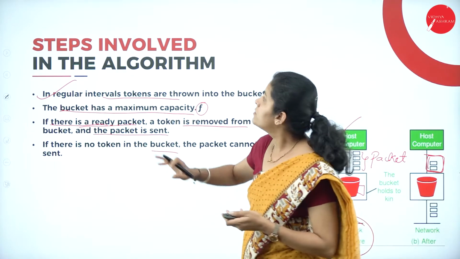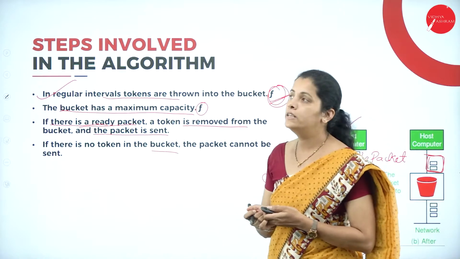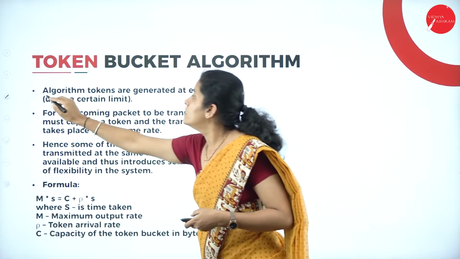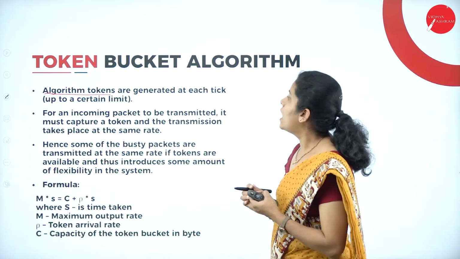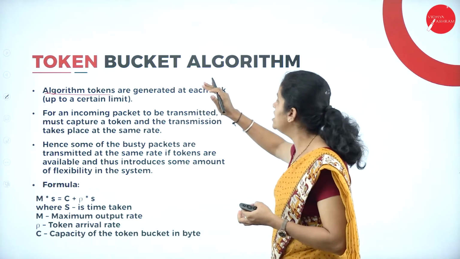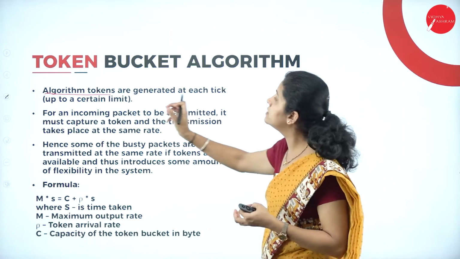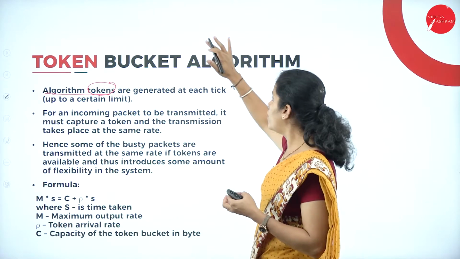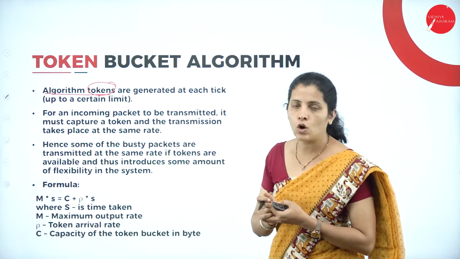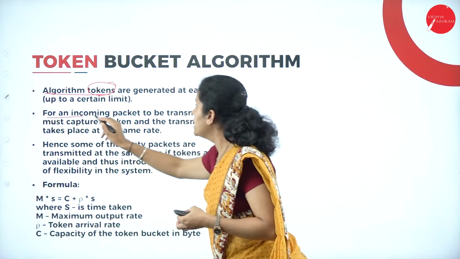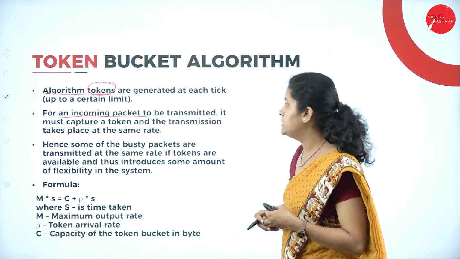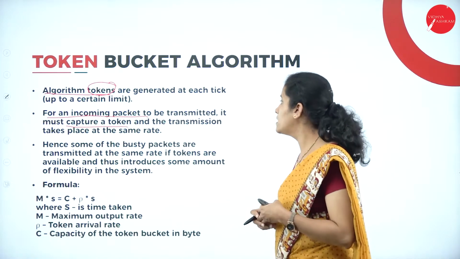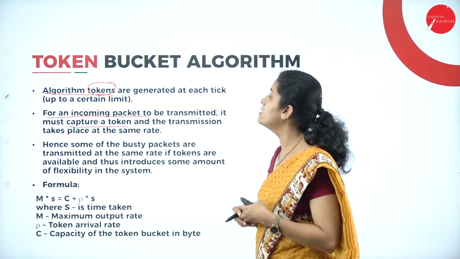These are some of the steps involved in the token bucket algorithm. Tokens are generated at each clock tick. For an incoming packet to be transmitted, it must capture a token, and the transmission takes place at the same time.